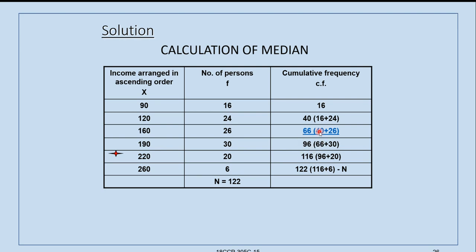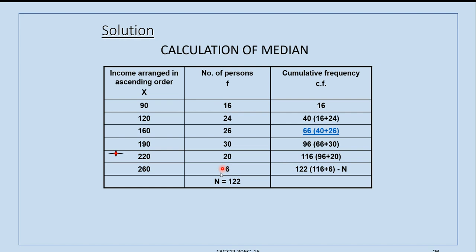All these four items give 96. See here, 66 is up to this one and 30 is the present one, so 96. Similarly, for 20, the cumulative frequency is 20 plus 30, 50, 50 plus 26, 76, 76 plus 24, 100, plus 16 is 116. For the next item, the cumulative frequency is the total of all the above, including 6. That is 122.